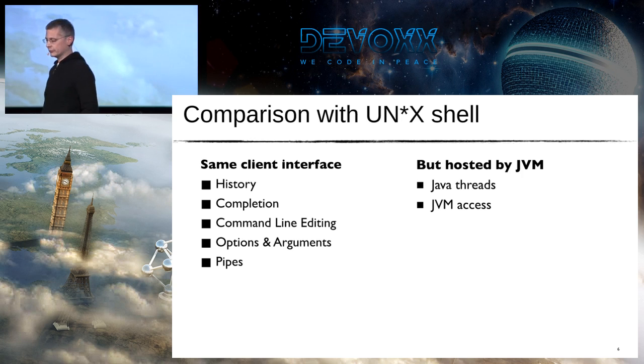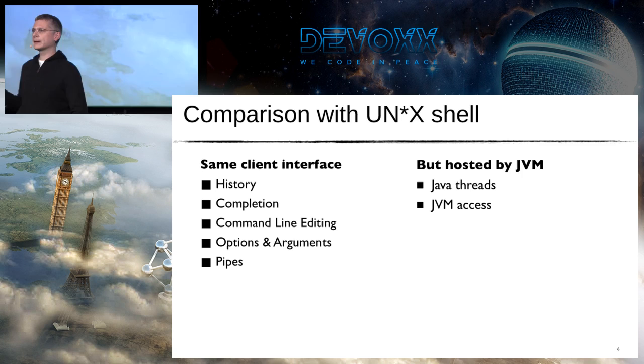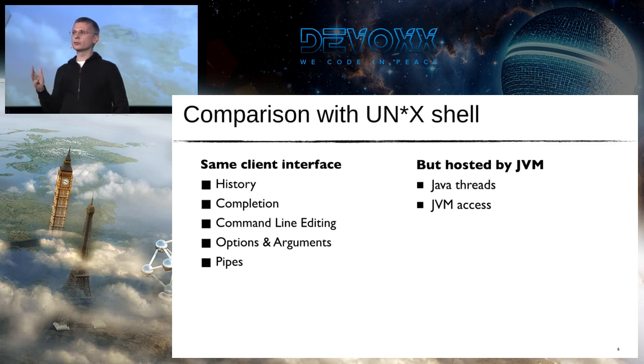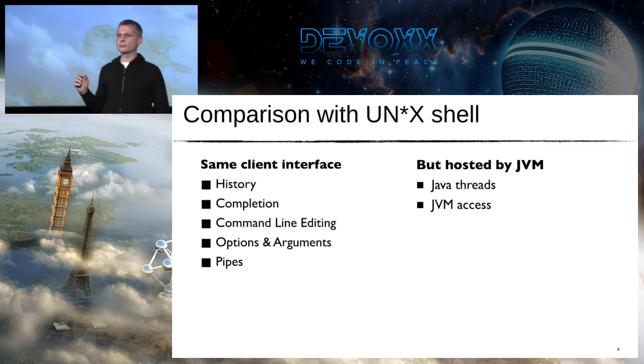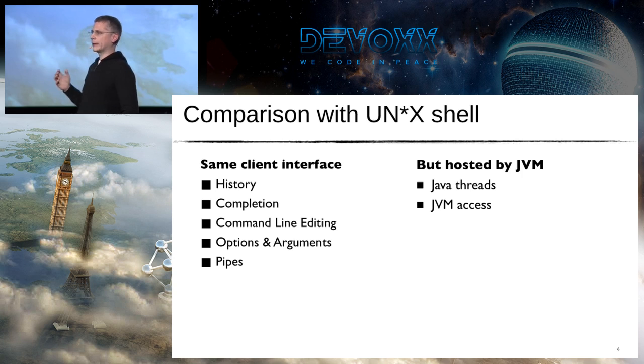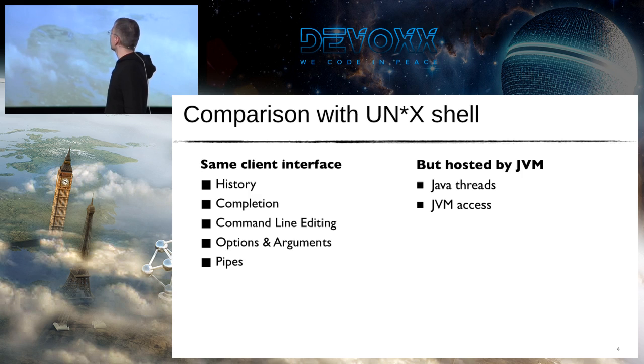So, comparison with Unix shells, it's quite simple. From the client perspective, when you are a user, it's very easy. It looks the same. You have access to a command line interface with commands and options. Commands can be simple or composed. Like Git, for instance, you do a git fetch, so you have composite commands. That's very useful because it gives a namespace to the command. Options, arguments, and also we have pipes.